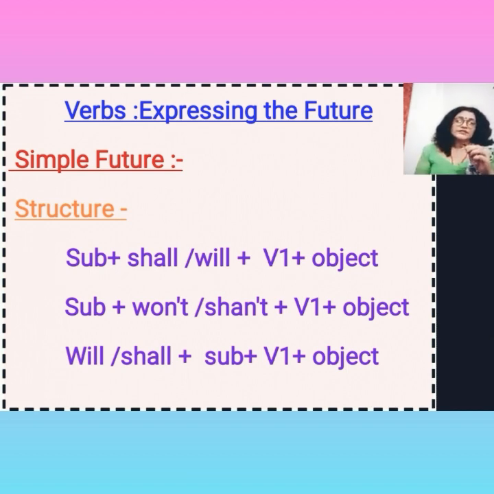Then main verb and then object. For interrogative sentences, first of all we use will or shall. We have to bring will or shall to the beginning of the sentence. Then subject, then base form or main verb, and then object.